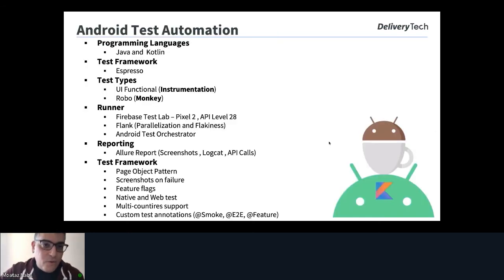And this is information about our test automation frameworks. So I hope that I can cover it in the time.